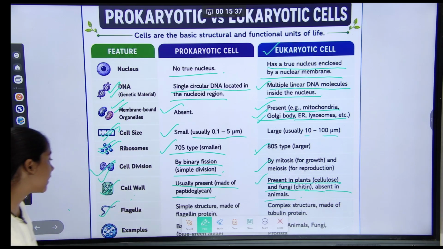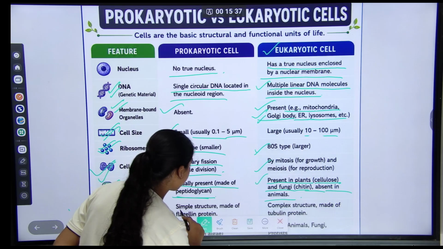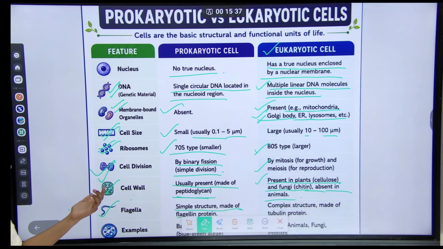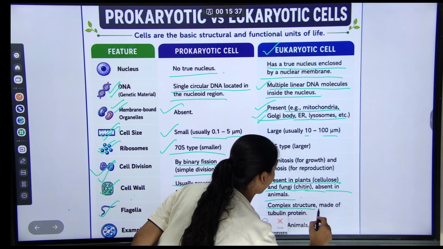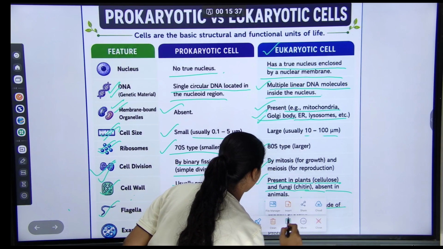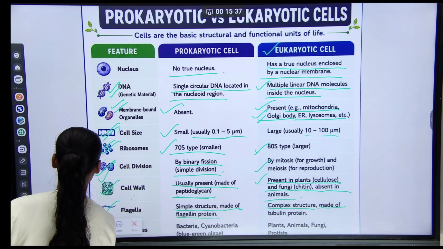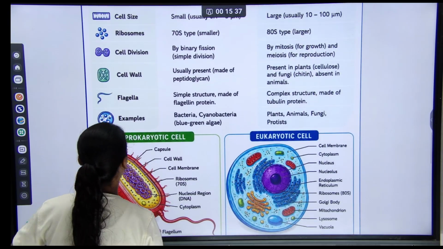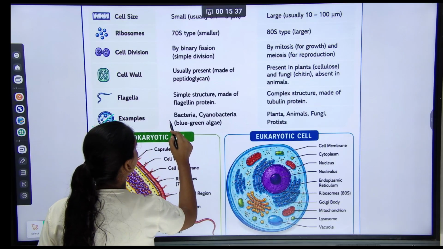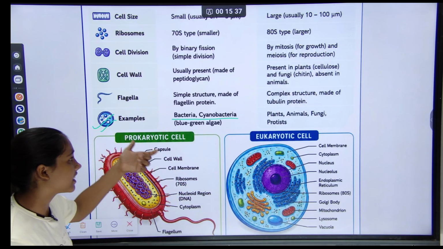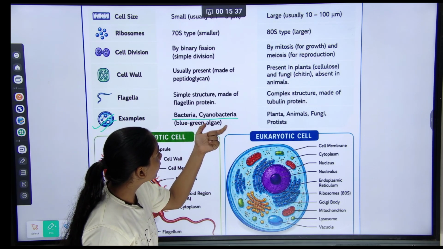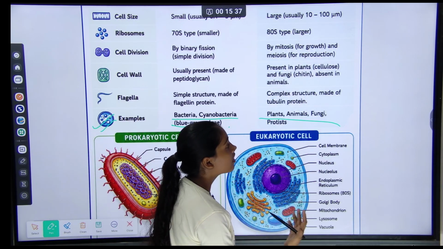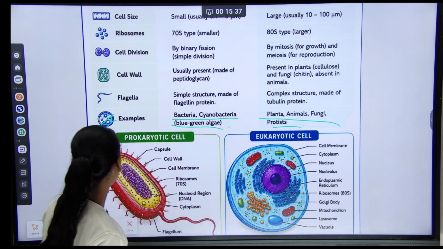And then flagella. In prokaryotic cells it is a simple structure made up of flagellin protein. In eukaryotic cells it is a complex structure made up of tubulin protein. Some examples of prokaryotic cells are bacteria, cyanobacteria, and blue-green algae. Some examples of eukaryotic cells are plants, animals, fungi, and protists. Understood?